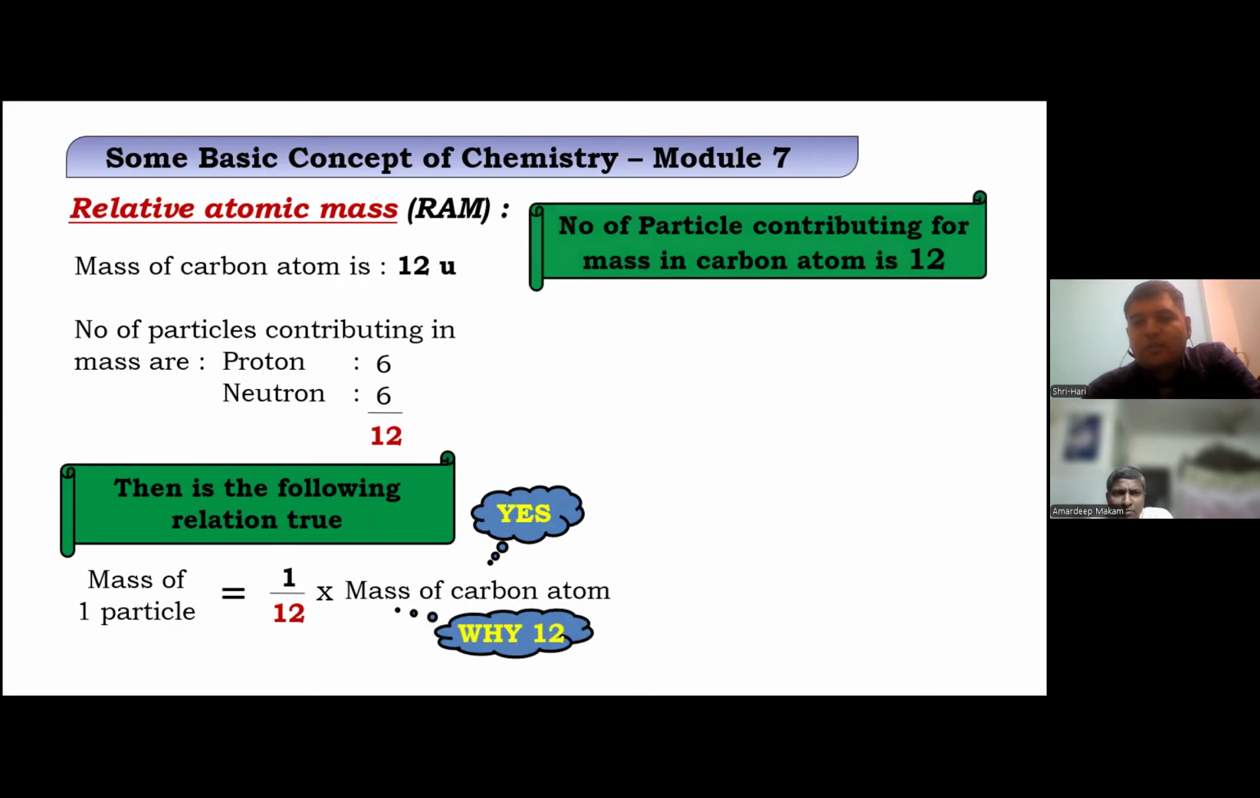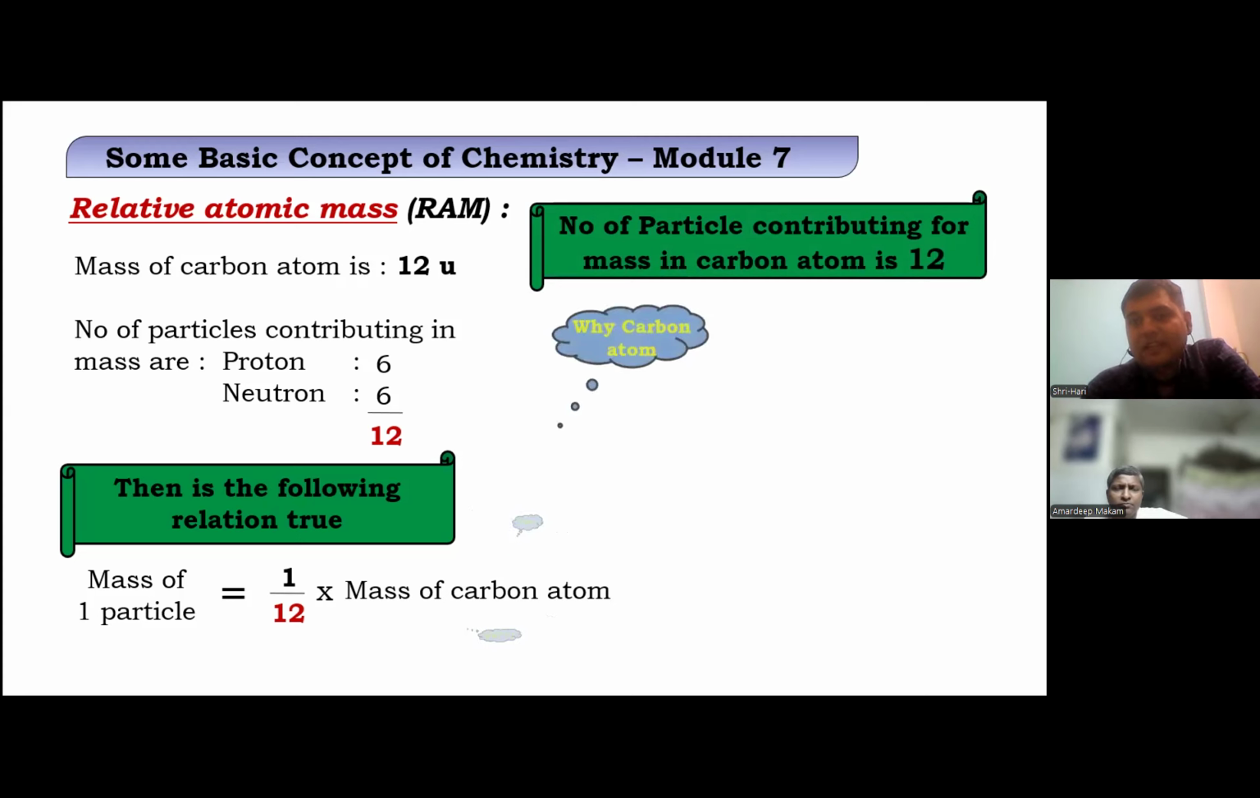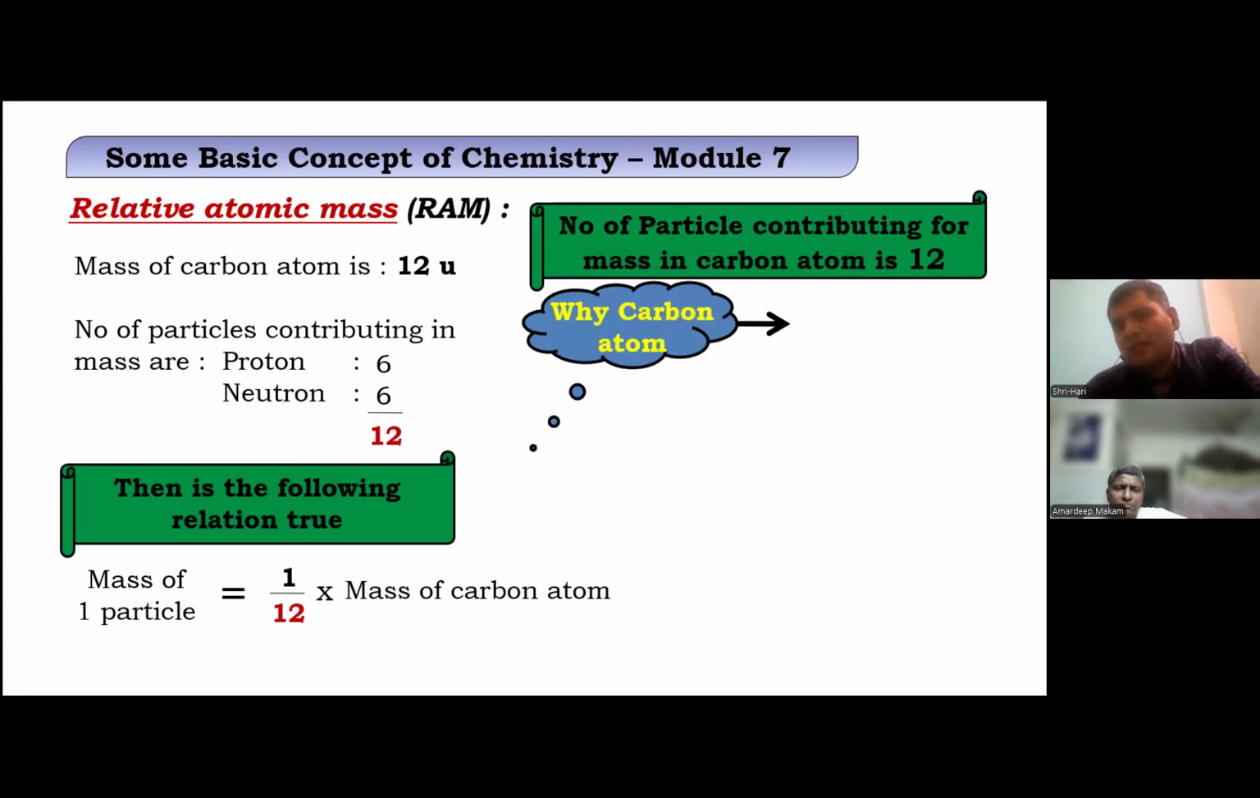If you understood this, this is how we get the weights of other atoms relatively. Why carbon atom? You may ask this question, because this is the most stable one. You'll find the whole chemistry based on it, organic chemistry.